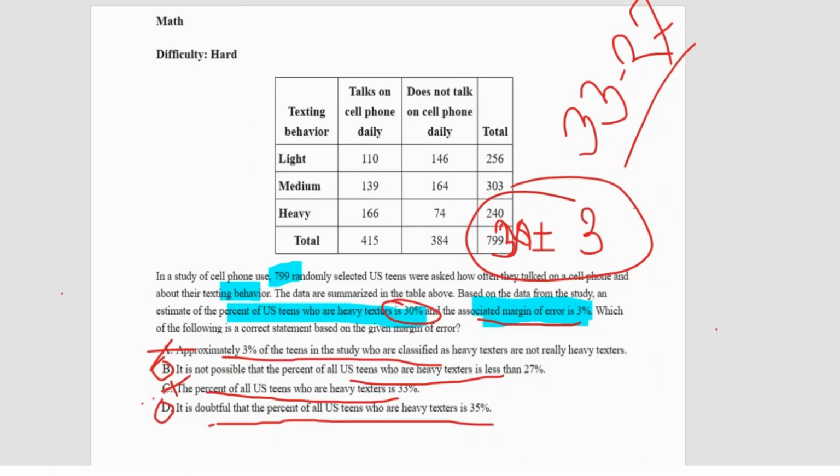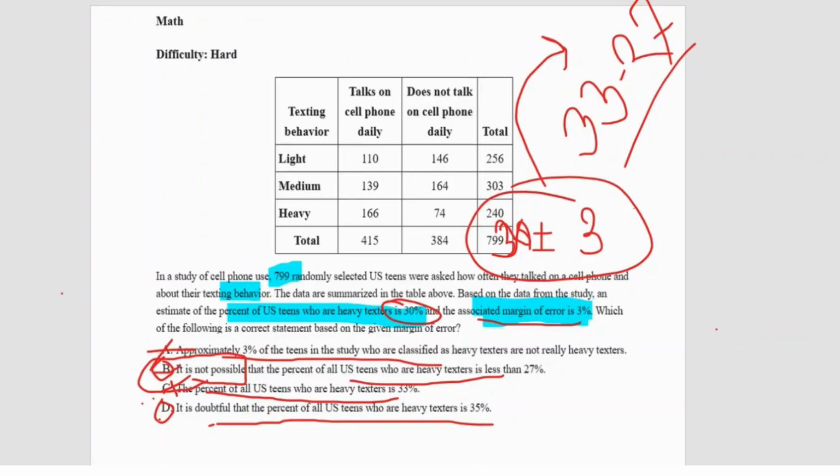So which one is the right option? Let's read option B again. It says it's not possible that the percent of all US teens who are heavy texters is less than 27%. Remember, when they're talking about it is not possible, it means it's never going to happen. You're 100% sure that there is no way the percent of US teens who are heavy texters is less than 27%. And is it true? Of course not. Because it can be, since the margin of error only covers so much, not the whole. So there is a slight 1% to 2% chance that yes, there is a slight chance. But when it says not possible, it means you're denying the whole fact. It's never going to happen, which means we can't really say that surely.